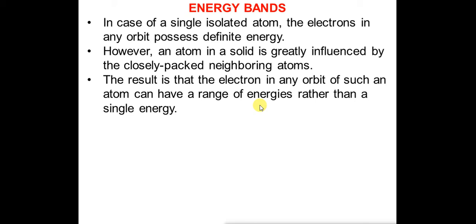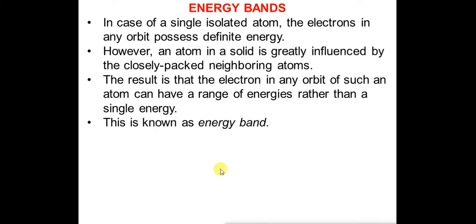So the electron has a definite single energy, but now the energies will vary because it is affected by neighboring atoms.